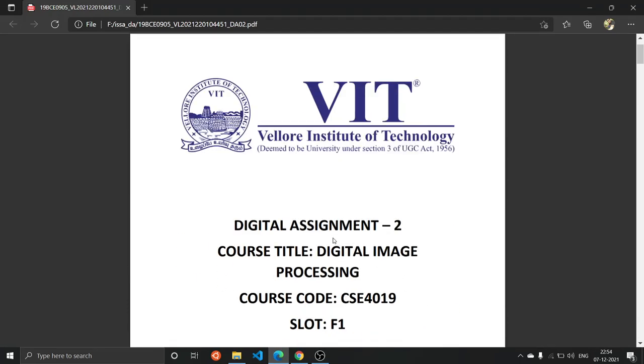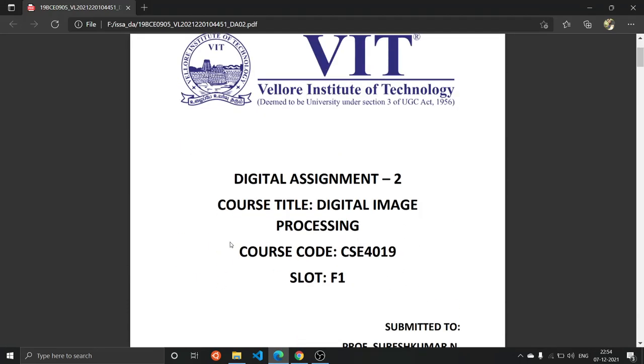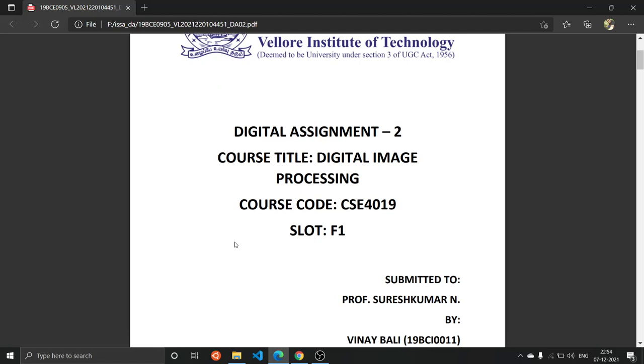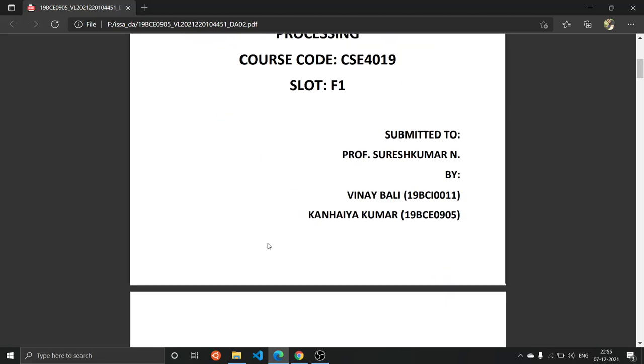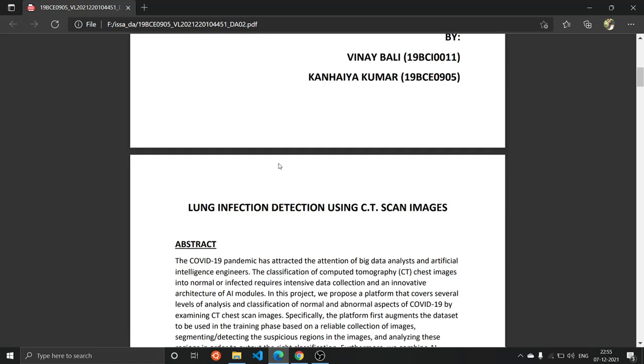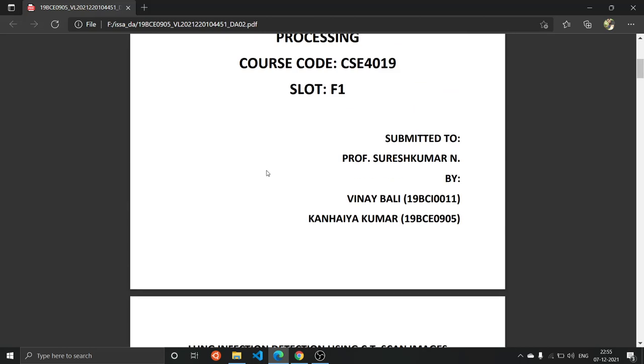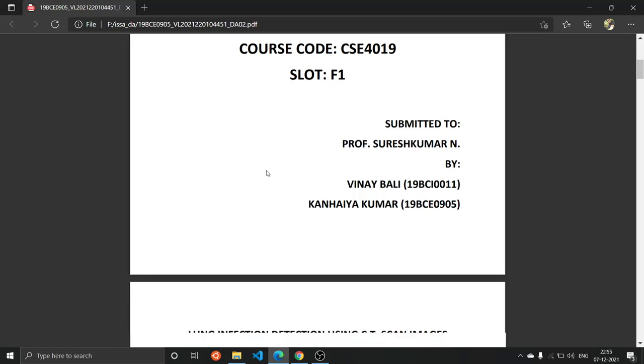Hello everyone. This is our digital image processing project for CSC 4019. Our topic is lung infection detection using CT scan images. We are doing this project under Professor Suresh Kumar N. And our team consists of two members, Vinay Bali and myself, Kaniya Kumar.